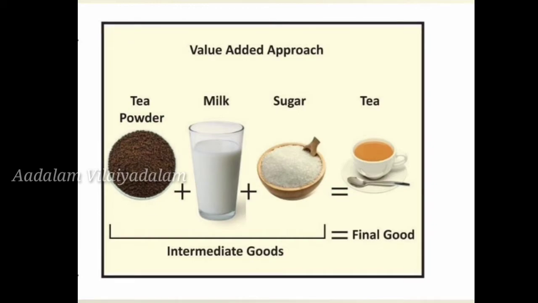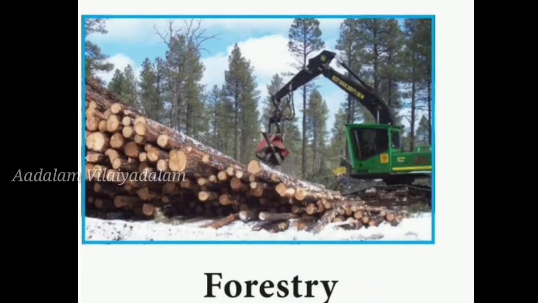Now we'll see about the composition of gross domestic product. What is all included? Okay, so the Indian economy is divided into three sectors. The first one is the primary sector, that is the agricultural sector. The agricultural sector is known as the primary sector, in which agricultural operations are undertaken. Agriculture based allied activities, production of raw materials such as cattle farming, fishing, mining, forestry, coal, etc. are also undertaken. So everything is included in the agricultural sector only.